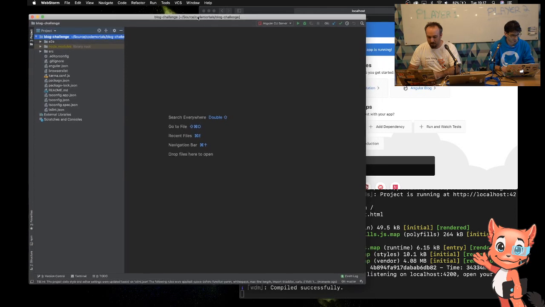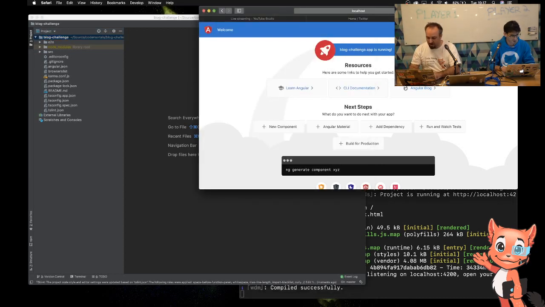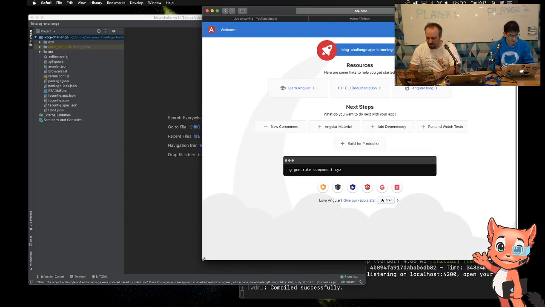So WebStorm, it's nice. It largely works out of the box, which is what I like about it. But you'll see the same sort of thing that Eddie had. I have the project running. I can see it over here, blog challenge. I haven't actually created an Angular project since Angular 8. It looks like they've changed the startup. It looks really good. I've done lots of upgrades, from 6, 7 to 8, but haven't started a brand new one since 8 came out.